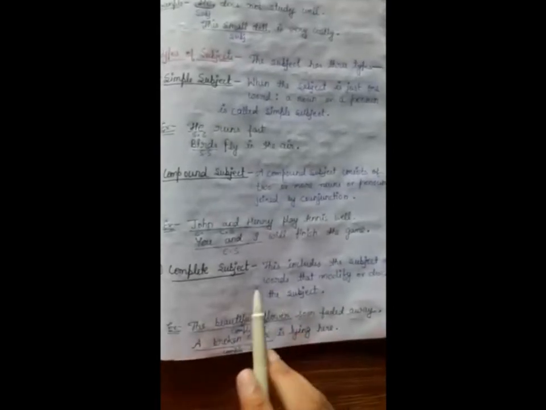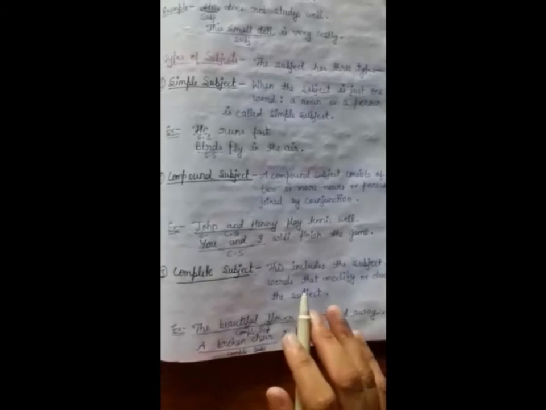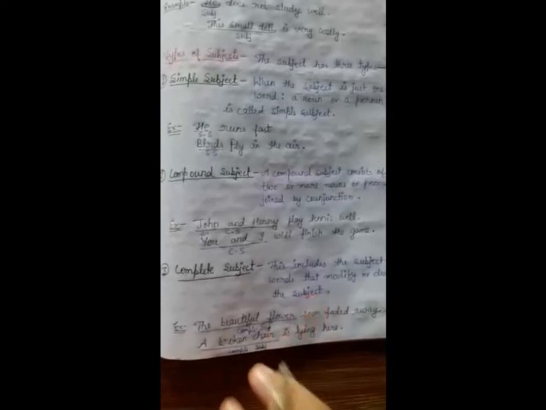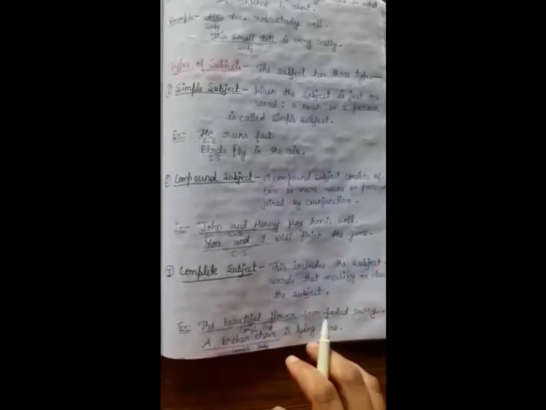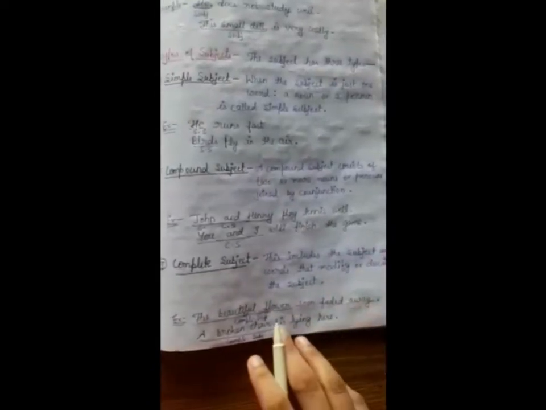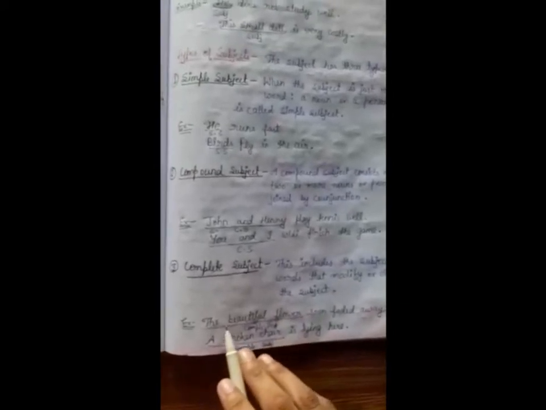Now let's move forward to the complete subject. This includes the subject and the words that modify or describe the subject. A complete subject is one in which not only the noun or pronoun is used, but also some describing words, which can be an adjective or any other part of speech to describe it. So let's make it clear through examples.